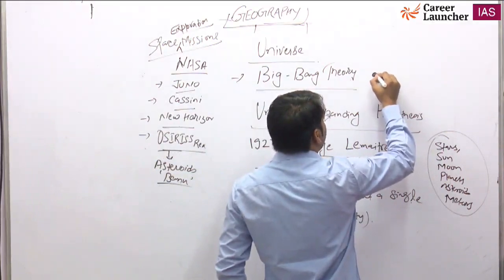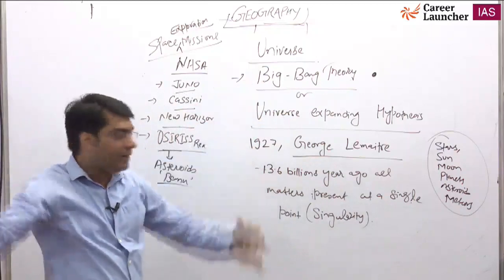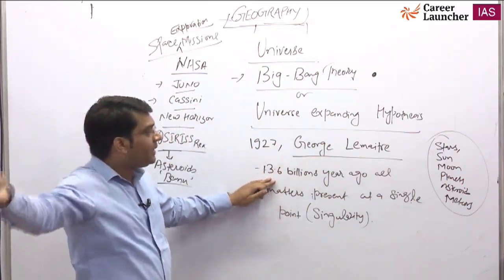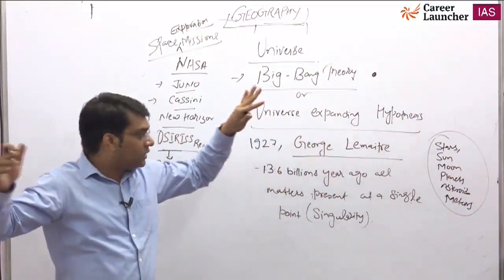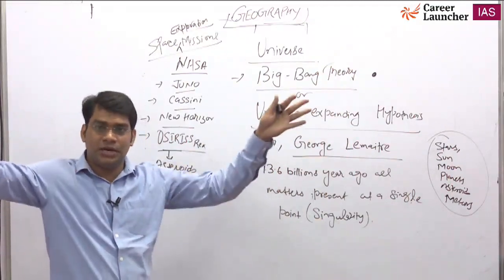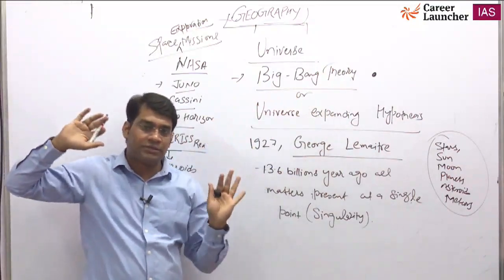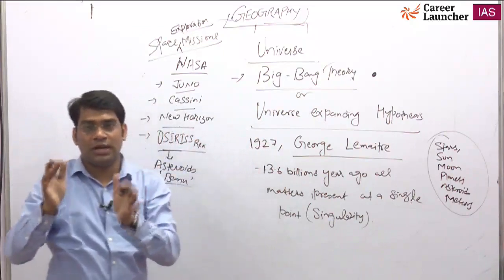This single point exploded. A big explosion happened 13.6 billion years ago. All the matter, stars, suns, moon, planets, asteroids, meteors, comets, billions of stars and millions of galaxies present in this universe, were all present at the single point called a singularity.